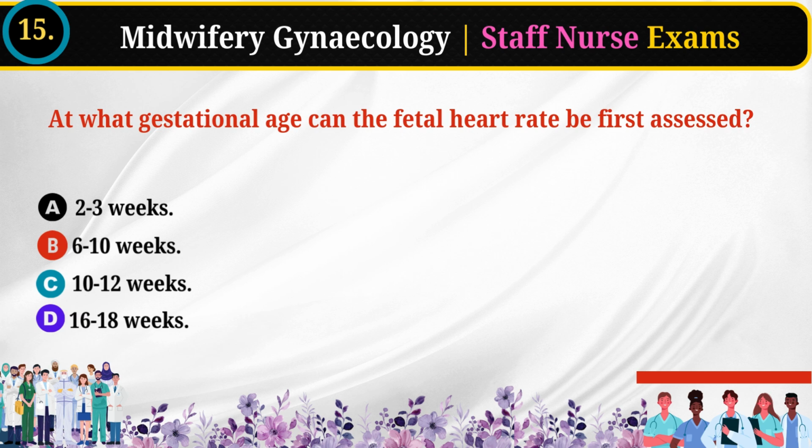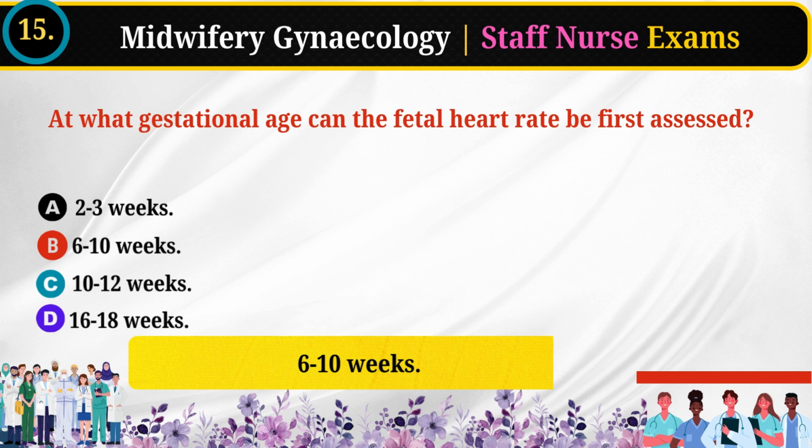15. At what gestational age can the fetal heart rate be first assessed? 2 to 3 weeks. 6 to 10 weeks. 10 to 12 weeks. 16 to 18 weeks. Answer: 6 to 10 weeks.